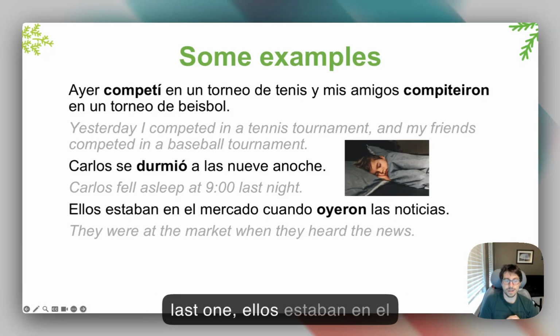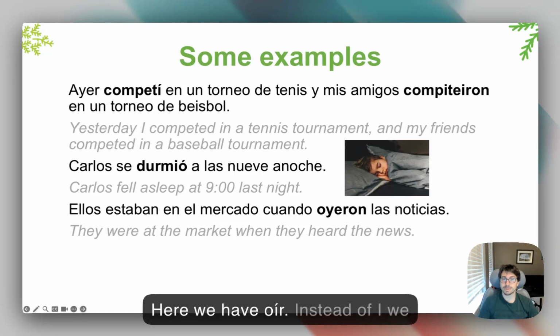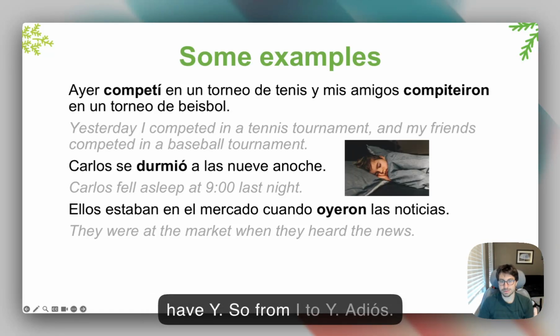And then the last one, ellos estaban en el mercado cuando oyeron las noticias. Ellos, third person plural. Here we have oír. Instead of I, we have Y. So from I to Y.